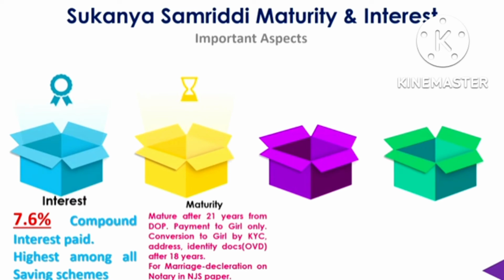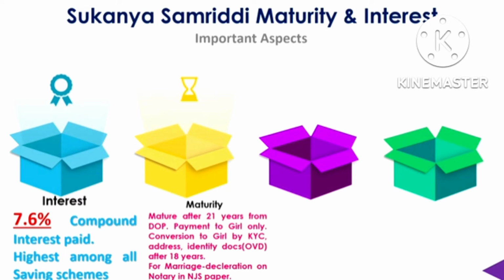So the KYC documents will be submitted by the girl, by submitting the address proof, KYC documents and identity documents. Those officially valid documents we have seen already. As soon as the girl child crosses 18 years, these things should be submitted and the account will be converted to her name. And for marriage, a declaration on a notary in NJS paper, that is non-judicial stamp paper, should be given.